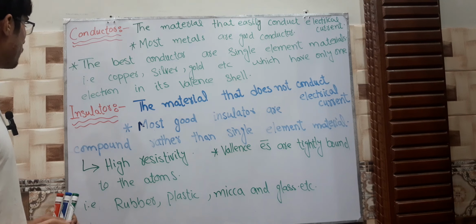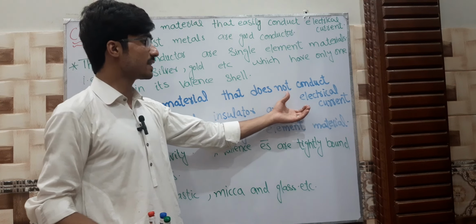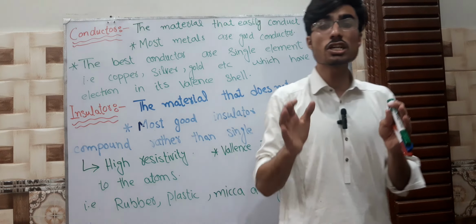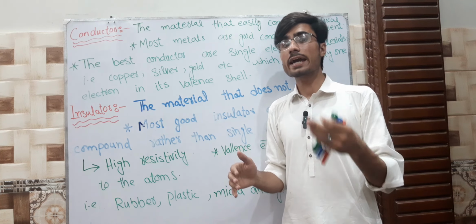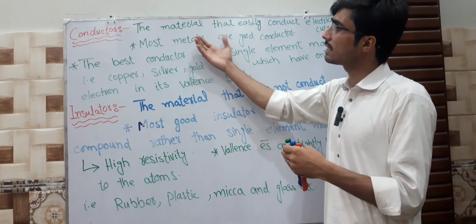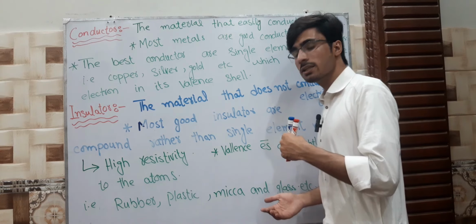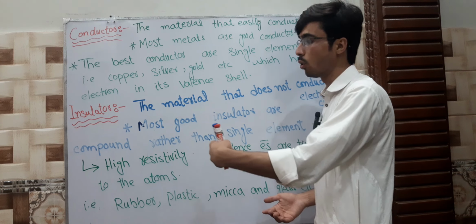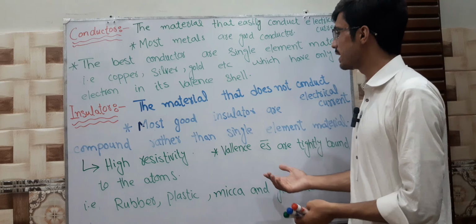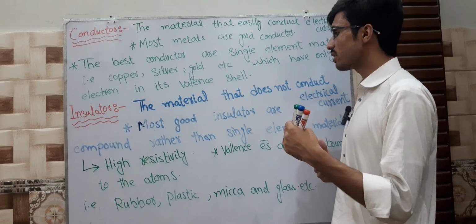Now we are going to describe the word insulator. An insulator is a material that does not conduct electrical current, in which electrical current cannot flow. There is no free electron in it. In a conductor there are a lot of free electrons through which current can flow, but in an insulator there are no free electrons to conduct electricity. Due to this, electrons can't flow.